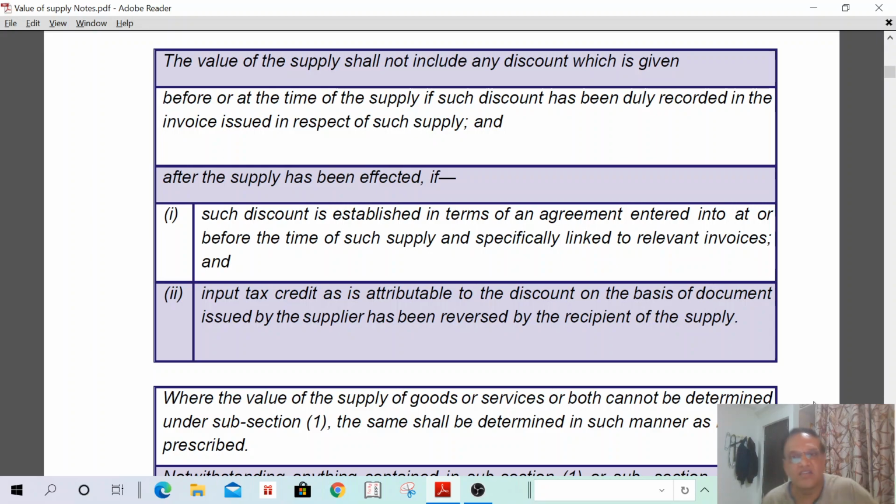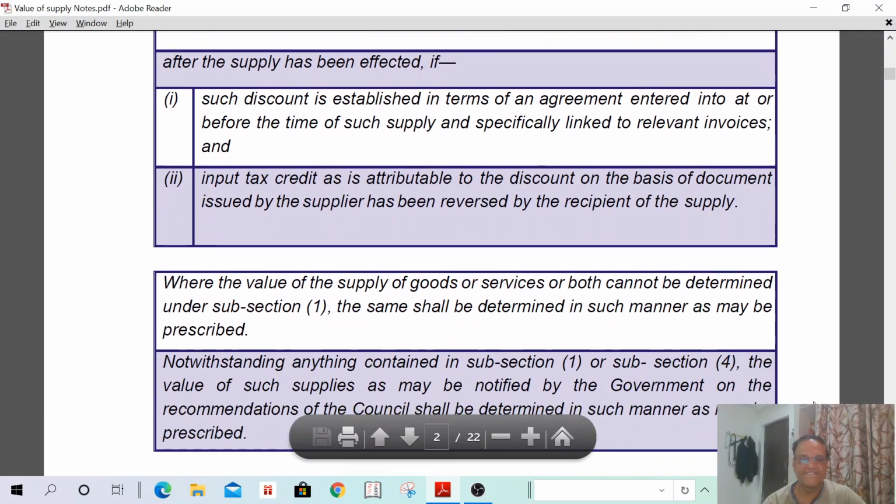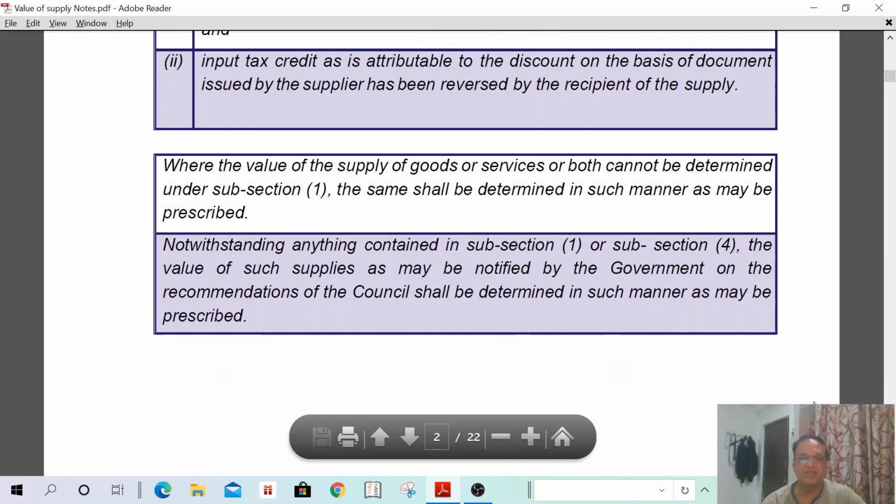I can read for better understanding. After the supply has been made, if such a discount is established in terms of an agreement entered into at or before the time of such supply and specifically linked to the relevant invoice, and input tax credit attributable to the discount on the basis of the document issued by the supplier has been reversed by the recipient of the supply. He has to reverse such ITC. Understand? Next concept. This is only for reading purposes, not method.